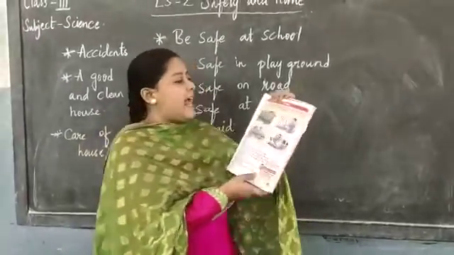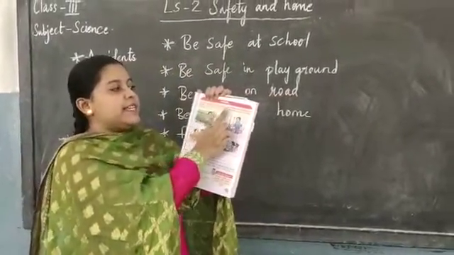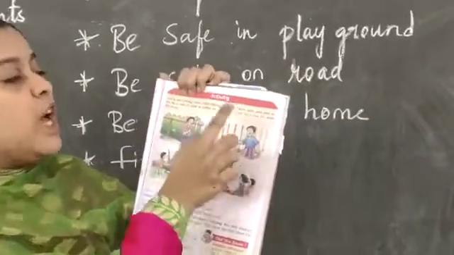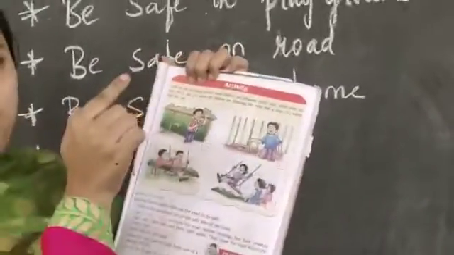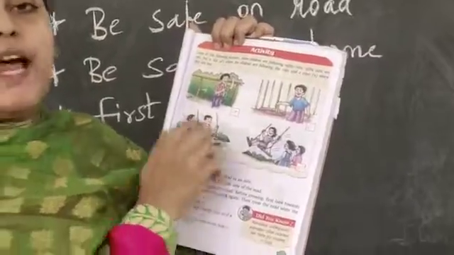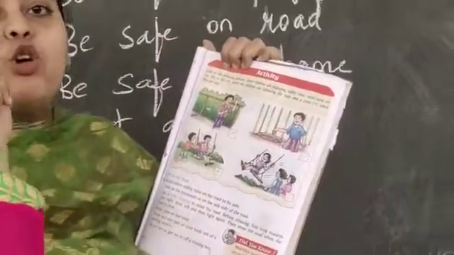Next, you have this activity. Look at the following picture. Some children are following safety rules, while some are not. So put a tick mark on who is following the safety rule and cross the ones who are not following it, children.